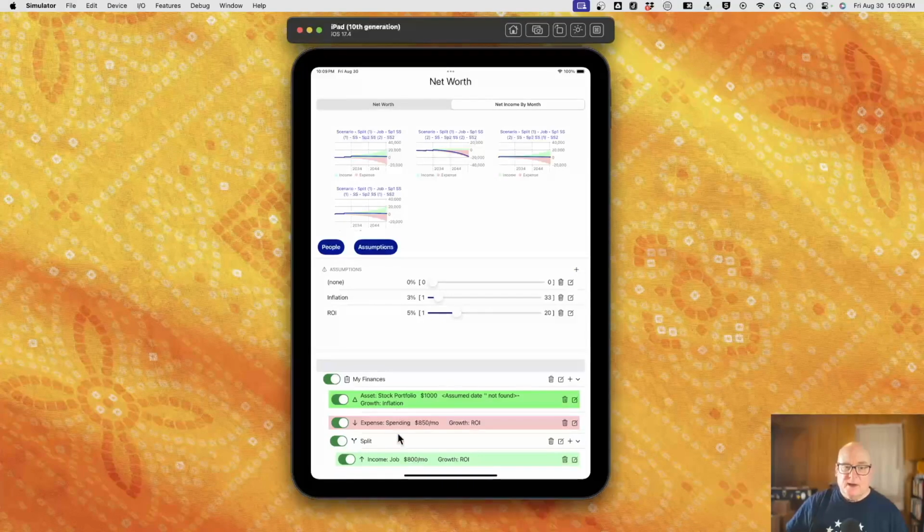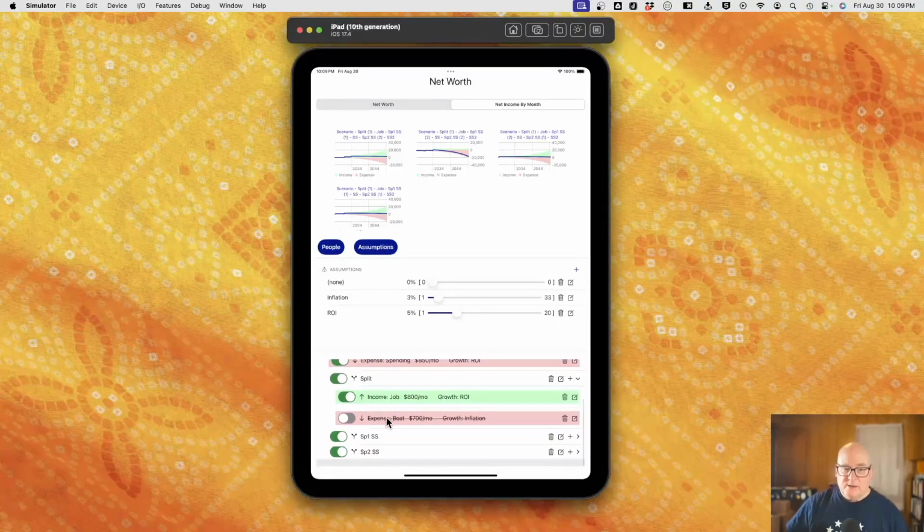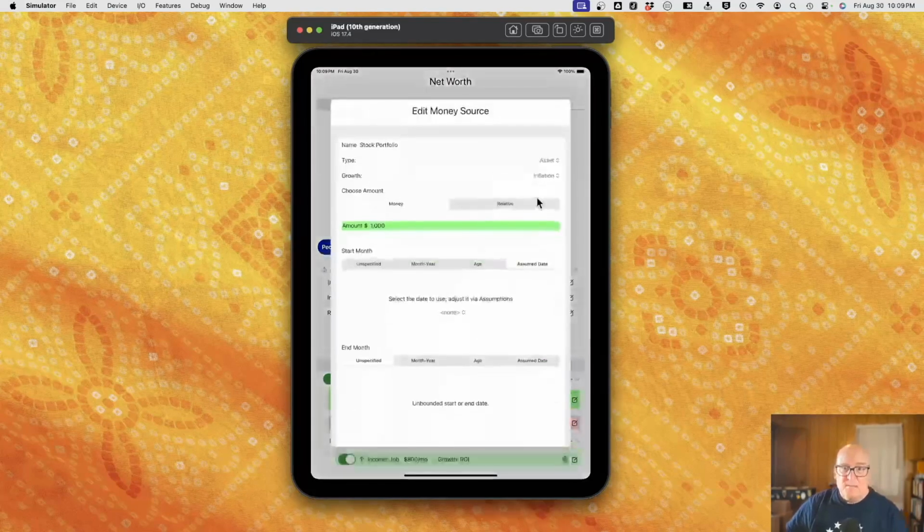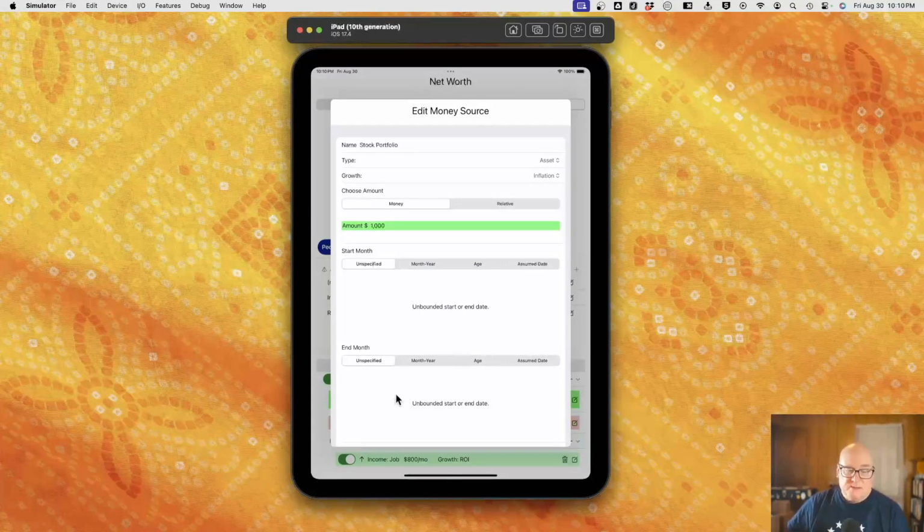So you have this notion that you can make scenarios that split out multiple possibilities. You can turn things on and off. You can control these rates, and we're going to add control of dates, but we don't have any display for it yet. But I can show you a little piece of it. In our dates right now, you can take an unbounded date, which starts whenever the scenario starts and ends when it ends. You can get a specific month and year. You can base it off somebody's age, or you can base it off this assumed date, in which case there will be a slider eventually. So you'll select a date to use, and adjust it.